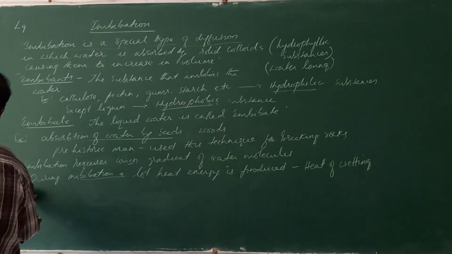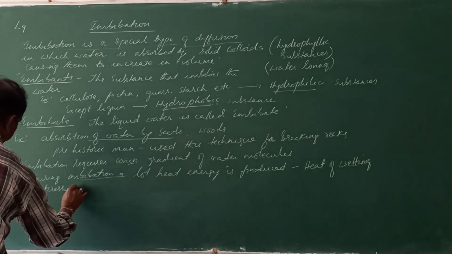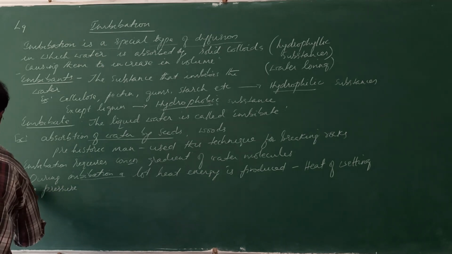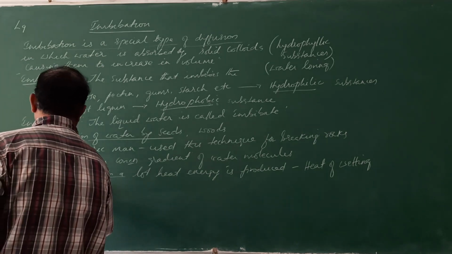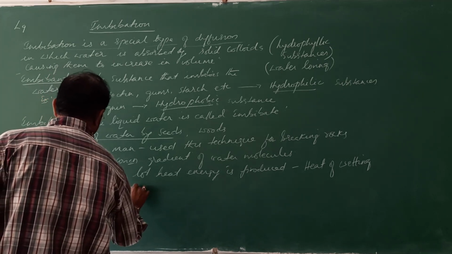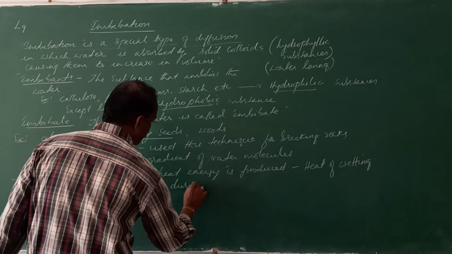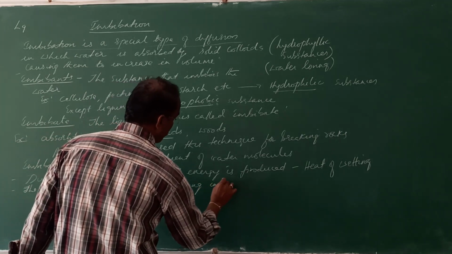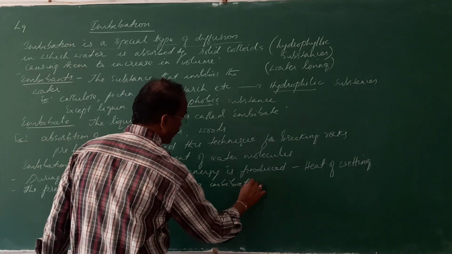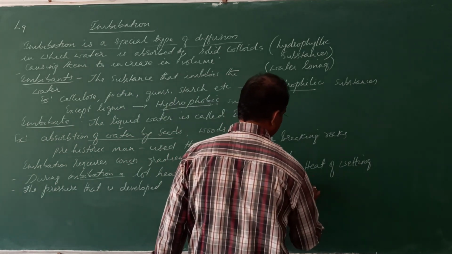So the pressure that is developed during imbibition is called what?